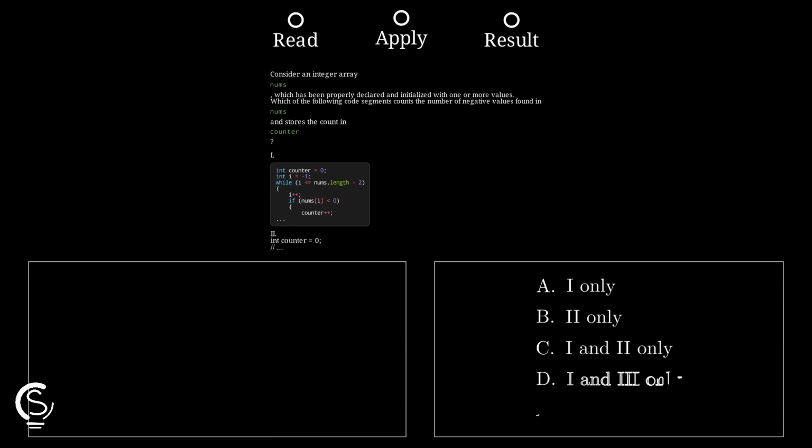Segment 1 starts the index at -1 but increments it immediately inside the while loop. This means it correctly checks every single element from index 0 to the final length.